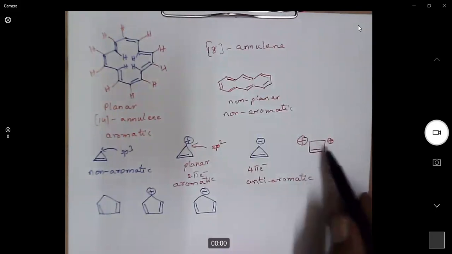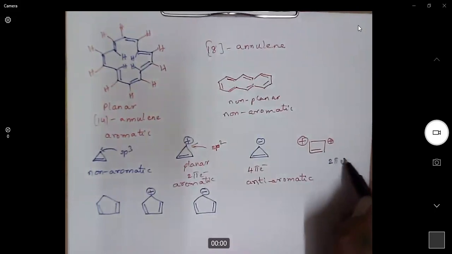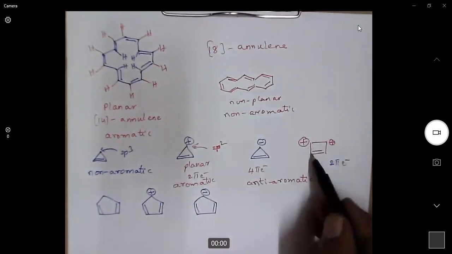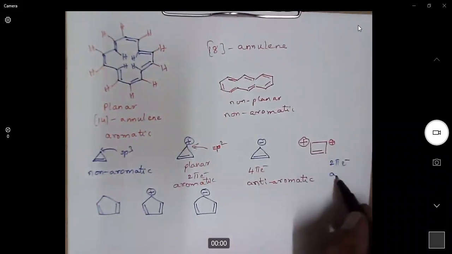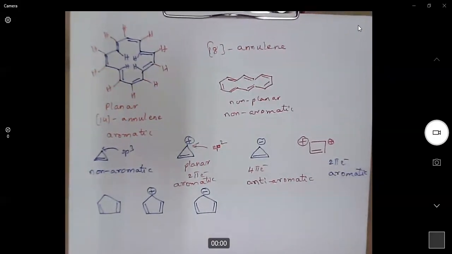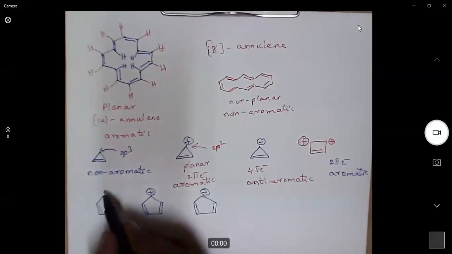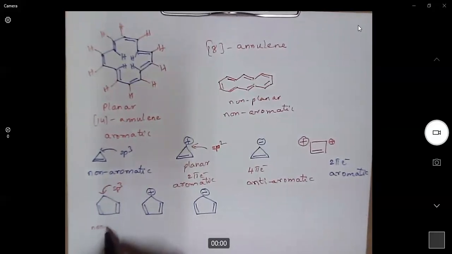Cyclopropenyl dication, it is a planar system and it is having 2 pi electrons, which is a Huckel number. The two carbocation centers are planar, the double bond centers are planar, and it is having 2 pi electrons. So it is an aromatic molecule. In cyclopentadiene, though these two double bond centers are planar, this carbon is sp3 hybridized. Sp3 hybridized carbon means non-planar, so it is non-aromatic.